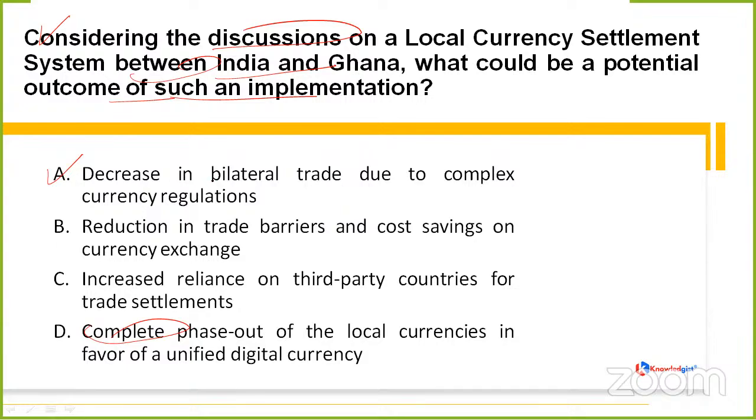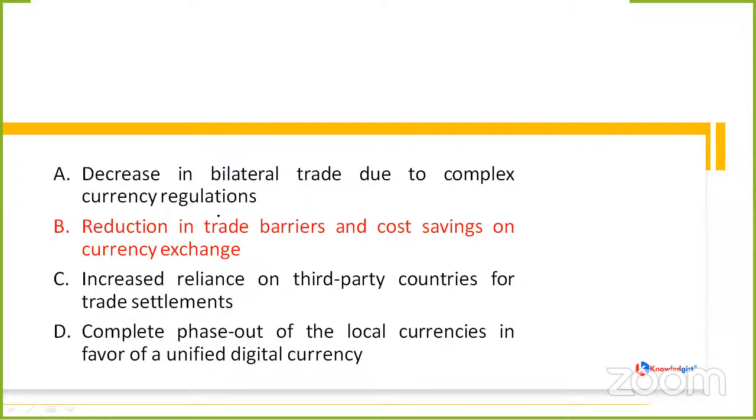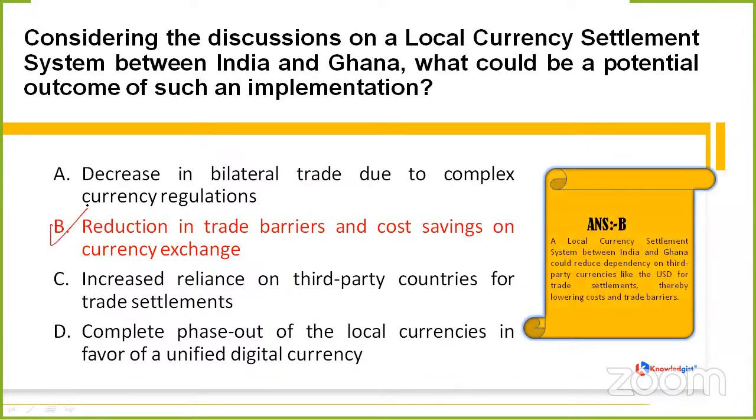Okay. Anyone? No one is having any idea. How come it be possible? Okay, if you are saying it should be D, if you are saying it should be C, Ranjan B, Spreading Kushi D. Okay, great. This time it would be the second option, that is option B, reduction in trade barriers and cost savings on currency exchange.